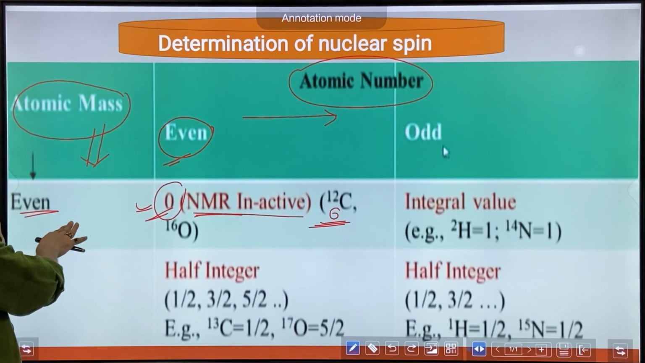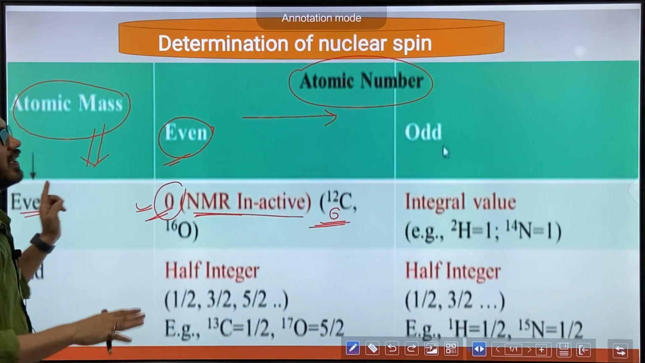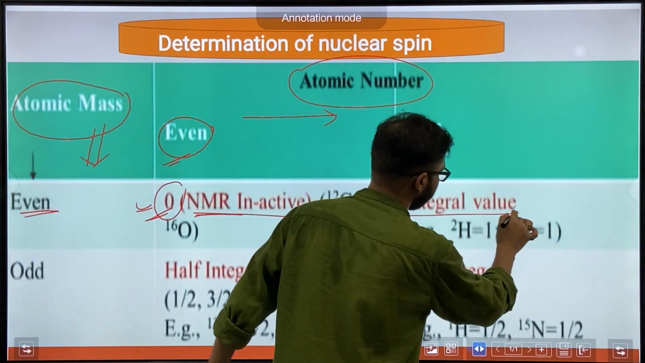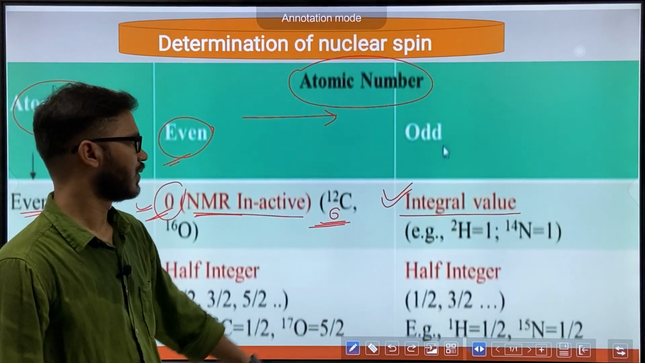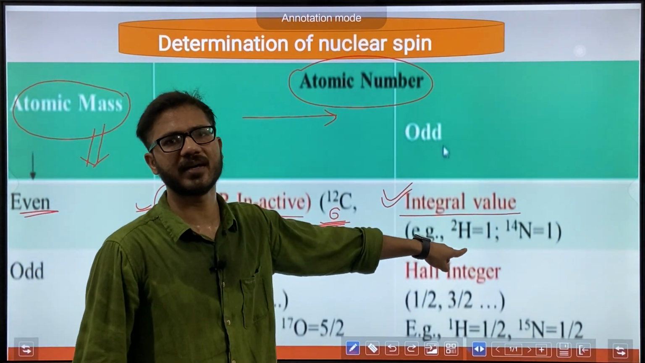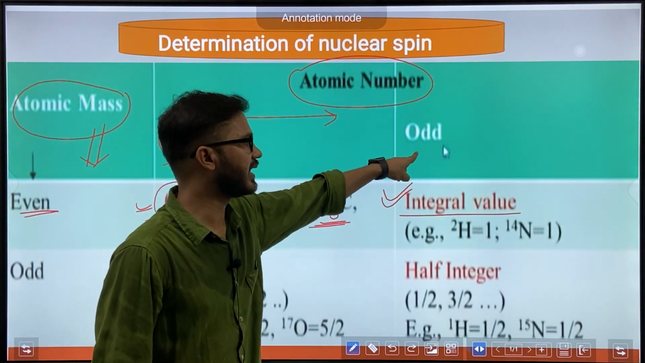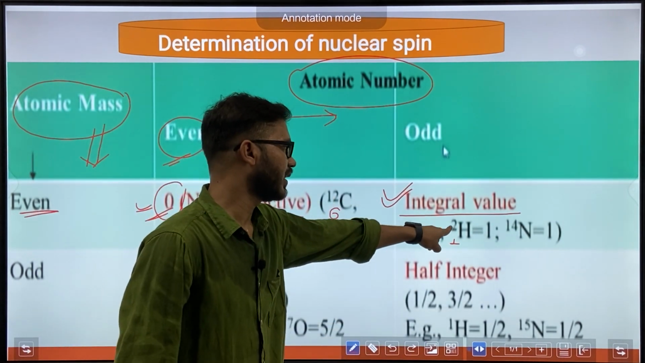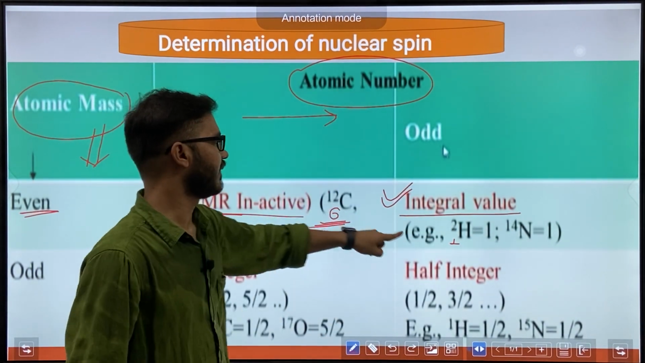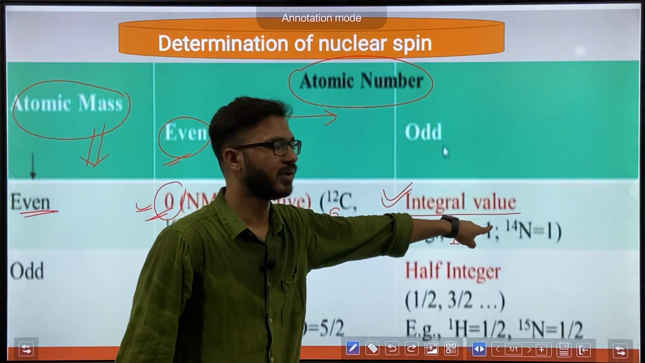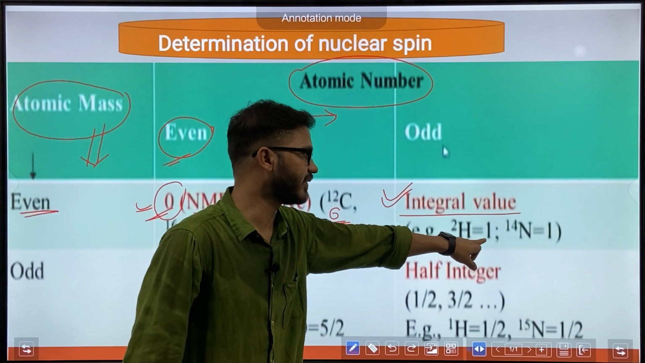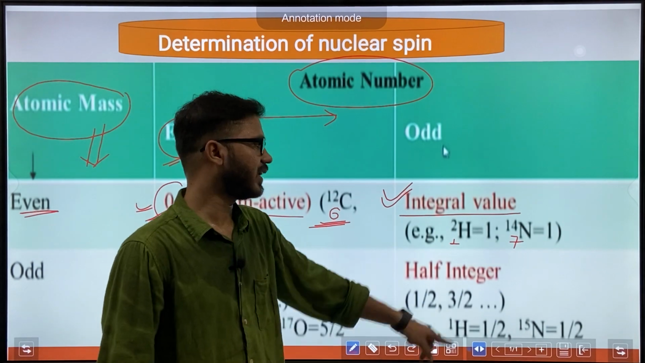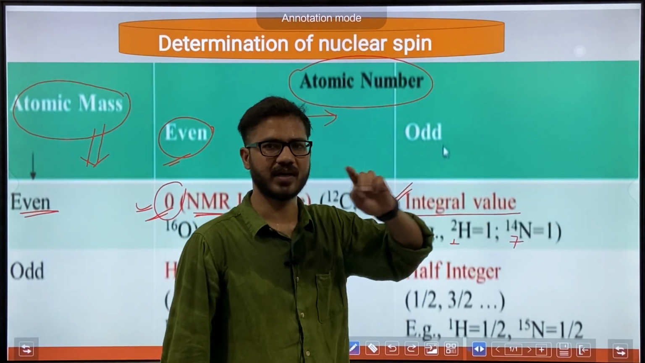If atomic mass is even and atomic number is odd, it will have an integral value. For 1H2, 1 is the atomic number, which is odd, and 2 is the atomic mass, which is even, so 1H2 will have an integral value, meaning a value of 1. Likewise 7N14, nitrogen 14, has a value of 1.